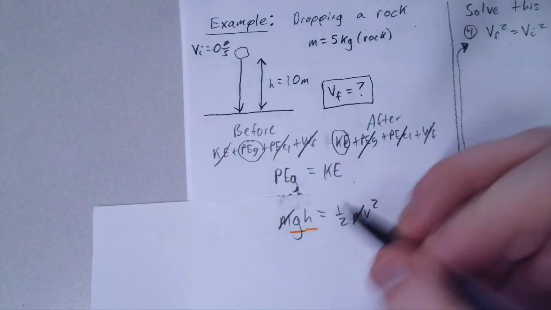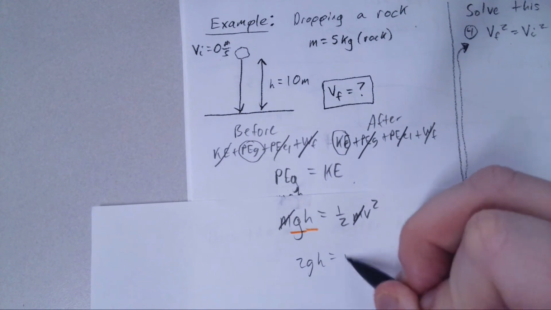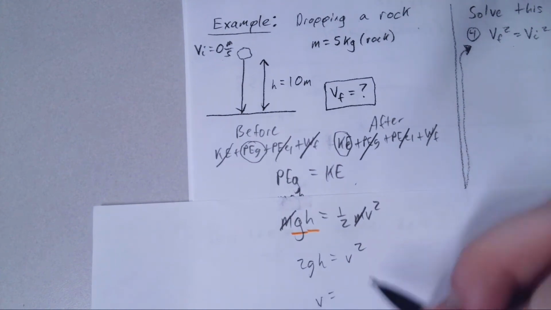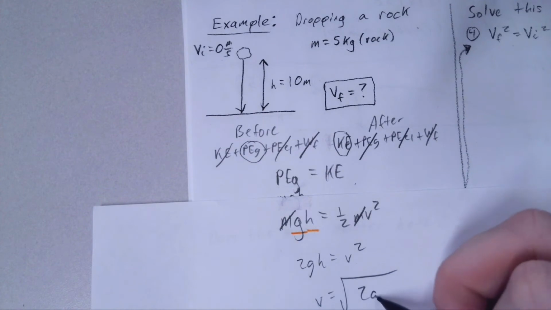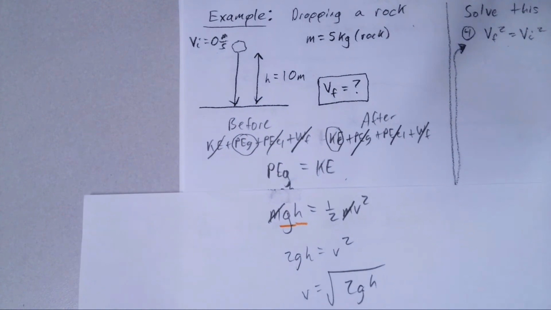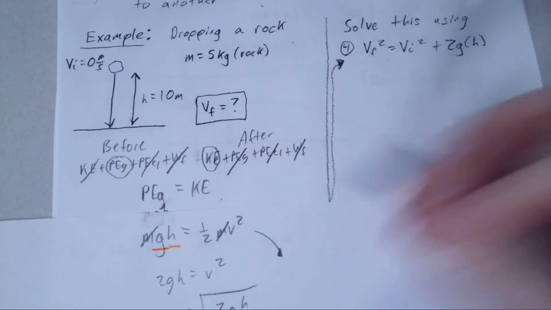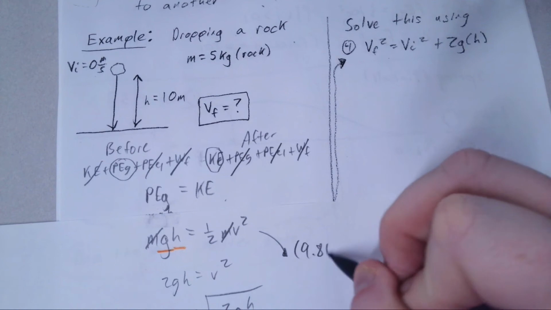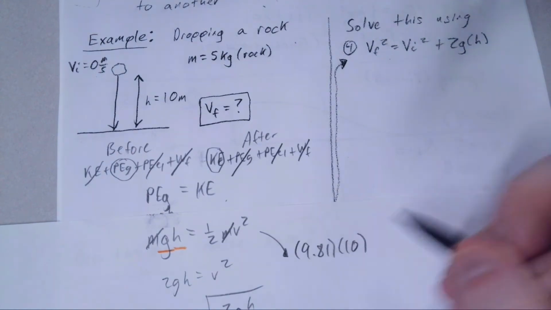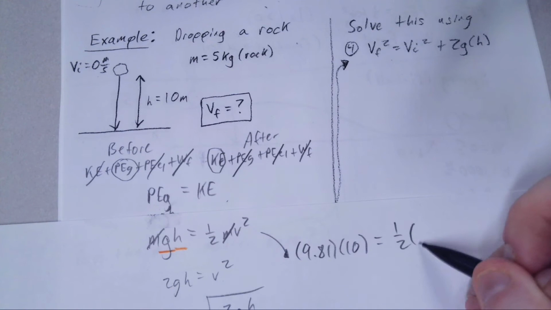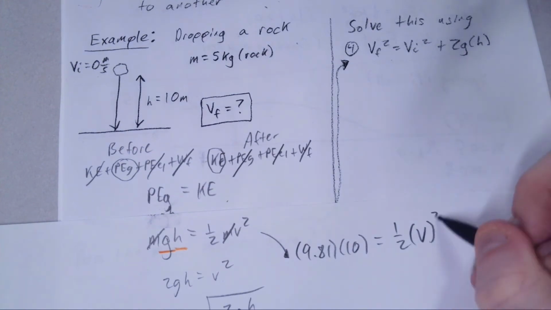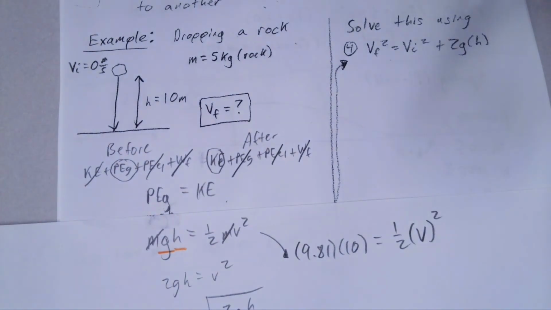So I'm going to multiply here. I get 2gh equals v squared, or if I rearrange it, v equals the square root of 2gh. That's one way I could do it. We'll come back to that. But if I just want to straight plug in the numbers here, g is 9.81, height is 10, equal to 1/2 times our final velocity here, squared. So when we calculate that out, I believe I already did that before my class, 9.81 times 10 times 2, square root of that number.